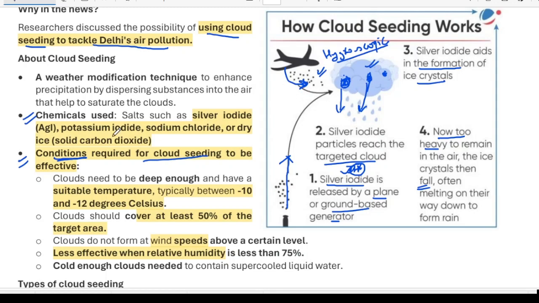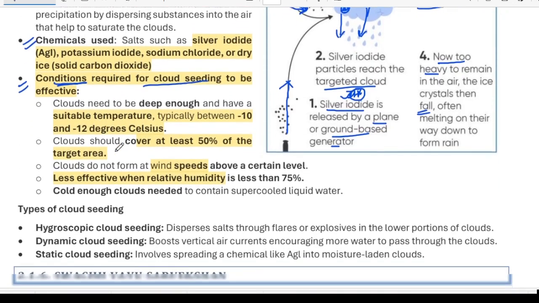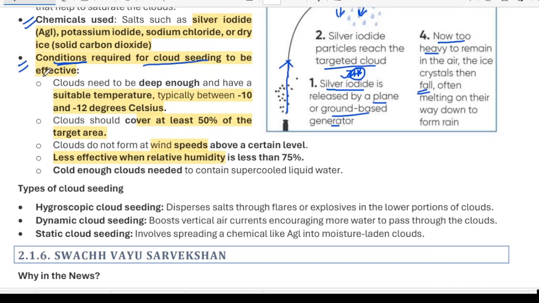So some conditions must be met for rain to happen. So what are these conditions? A suitable temperature must be present, typically between -10 to -12 degrees Celsius. Cloud cover should cover at least 50% of the target area. Whatever the target area we want to get rain, at least 50% of the area should be covered by the cloud. Okay, then wind speed should not be very high and less effective when relative humidity is less than 75.